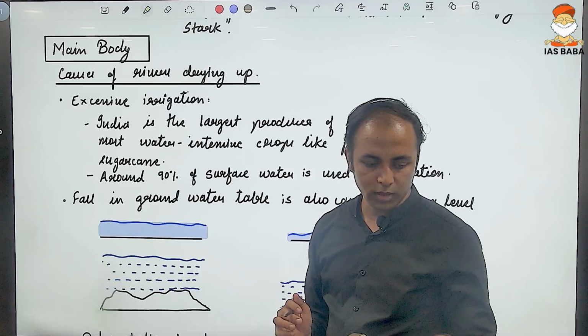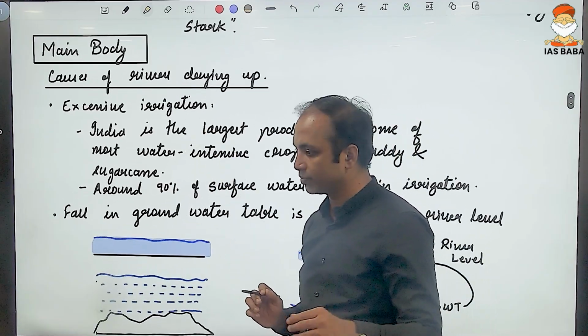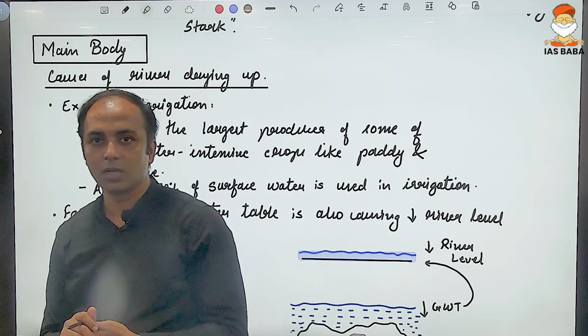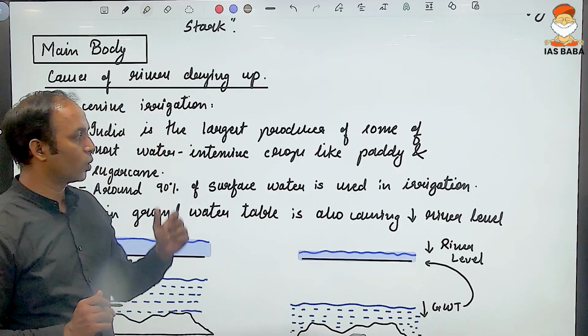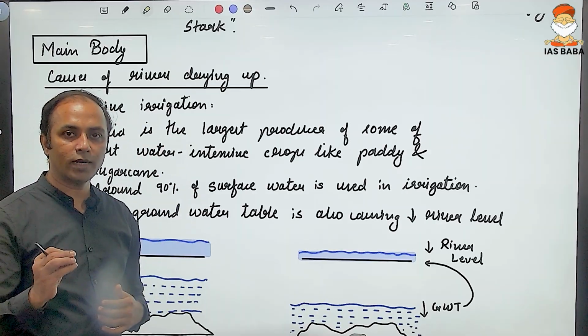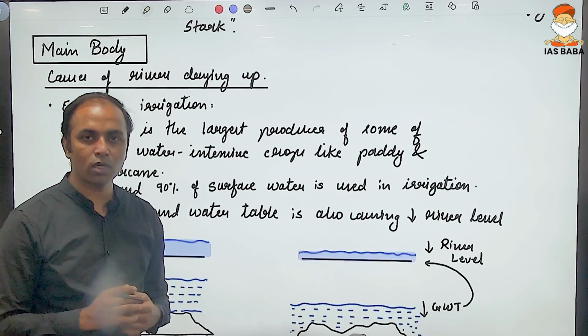Here, with respect to the drying up of the river, one cause is excessive irrigation. In the case of India, one of the major problems with respect to irrigation is that we are growing more water intensive crops like paddy, sugarcane, cotton, wheat.